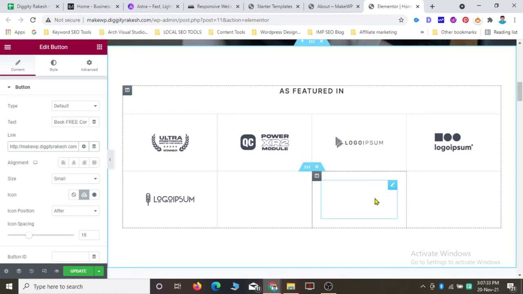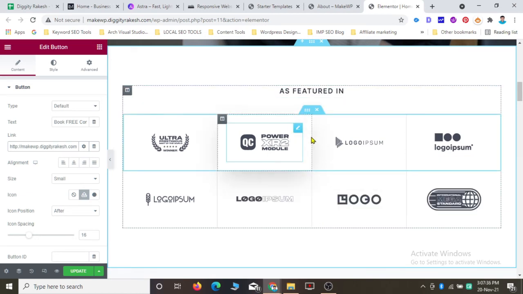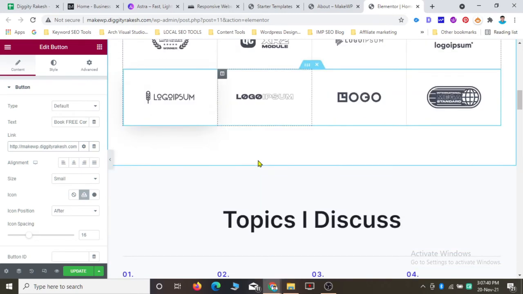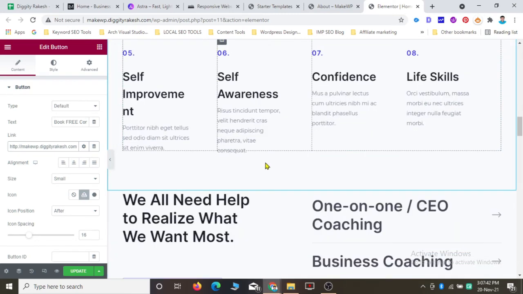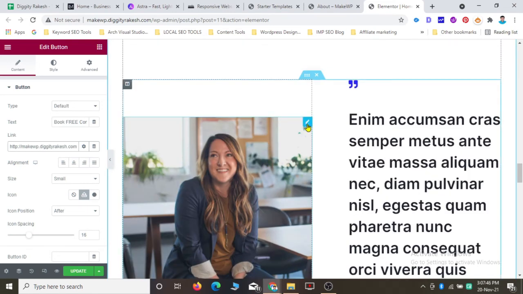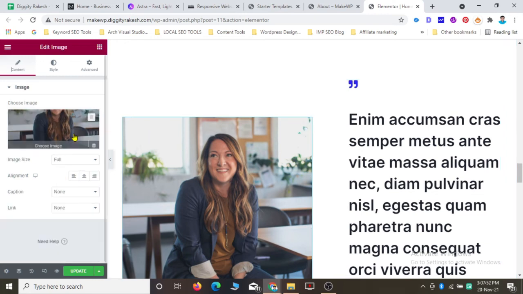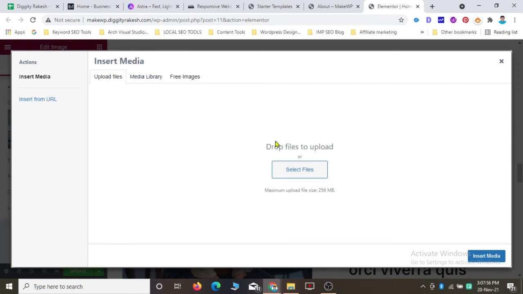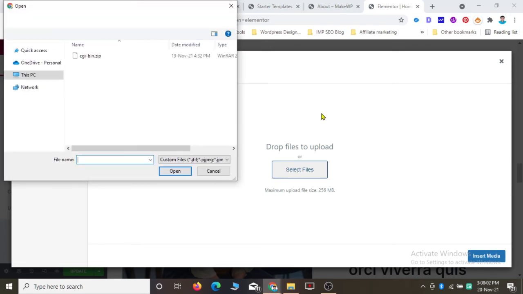You can change all these things by yourself. Just click on all these icons and add your own content, add your own images. Let me show you that. If you want to add your own images, I just remove this image and click on this. Choose image, go to upload images, and select the image you want. Go to your PC, add your image. You can just drag and drop here also.